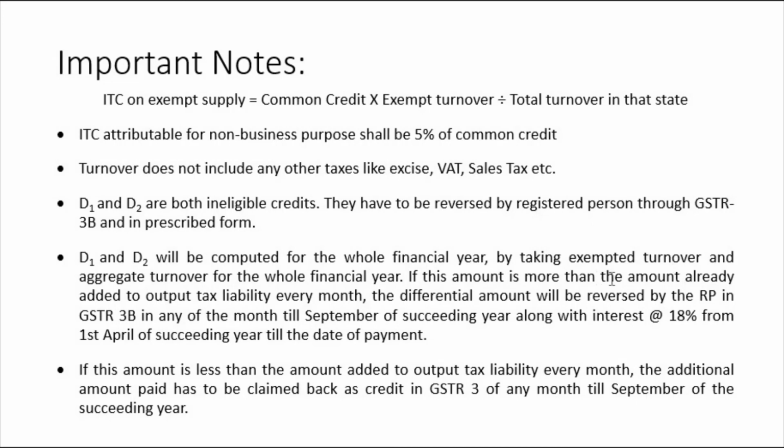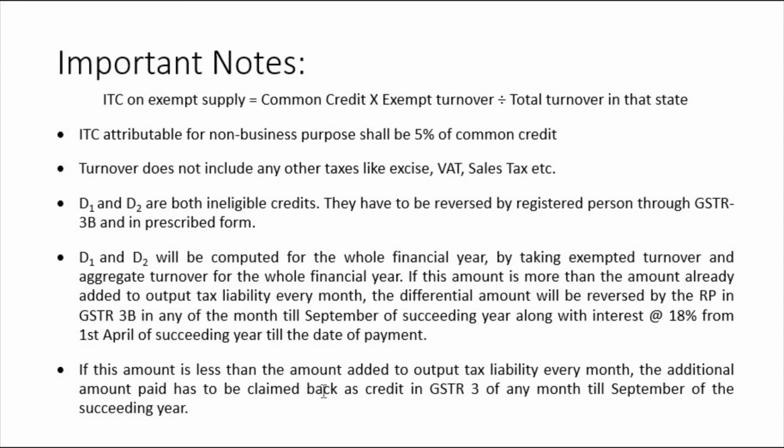You are making exempted turnover and you have availed ITC, and therefore you have to give it back to the government, and that too at 18% interest. And when will you give it back? You have to give it back by September of next year along with the interest, right? You have to show it in the GSTR 3B. Otherwise the government can give you a penalty. The maximum penalty is 1 lakh rupees per day.